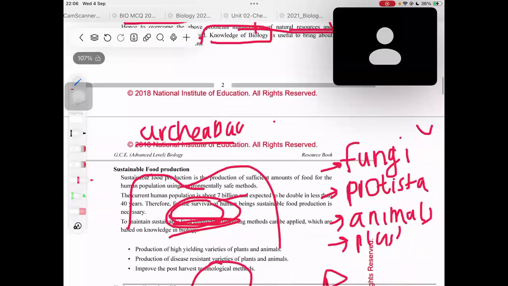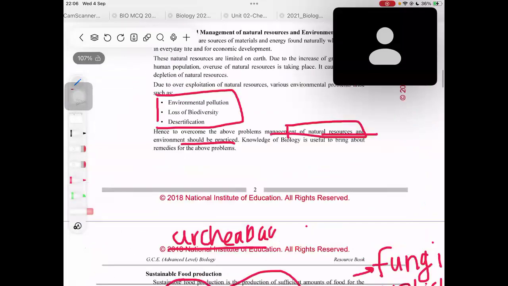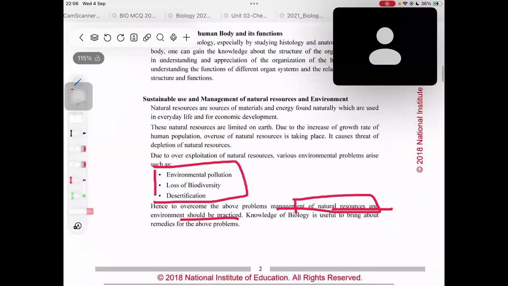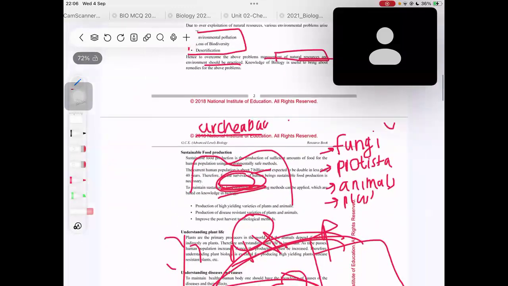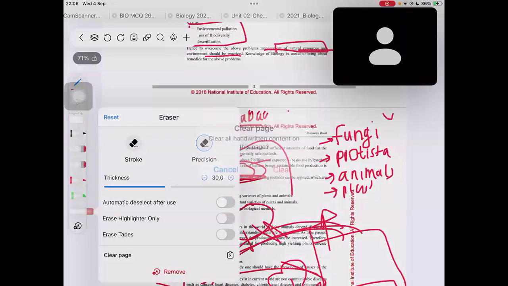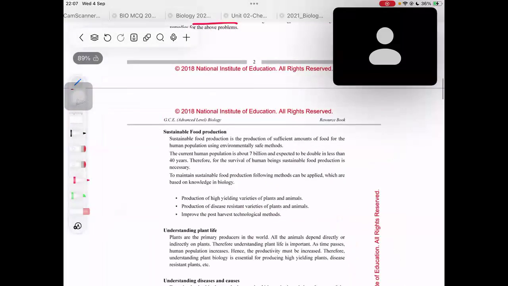Now let's read the sustainable food production part. Before, what did we read? Before, we read the sustainable use and management of natural resources and environment. Now we are on sustainable food production. Sustainable food production means, and here itself they have given the definition, the production of sufficient amounts of food.